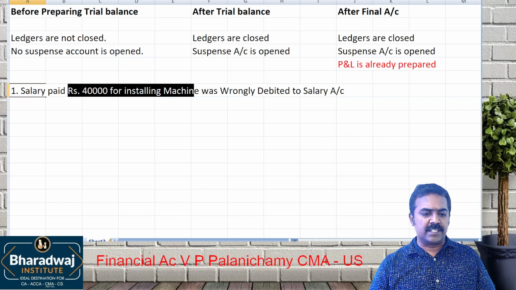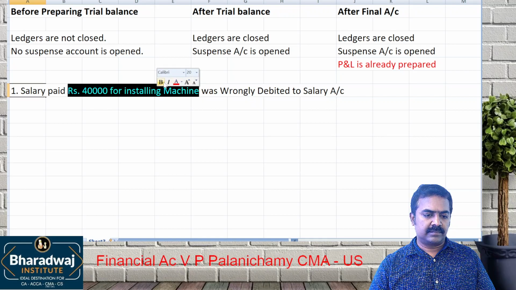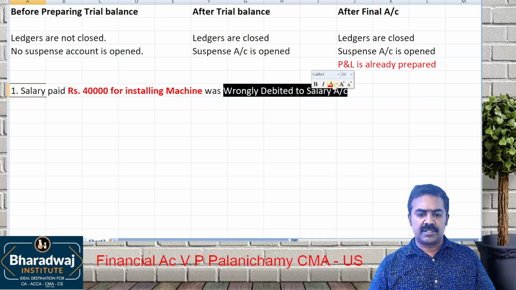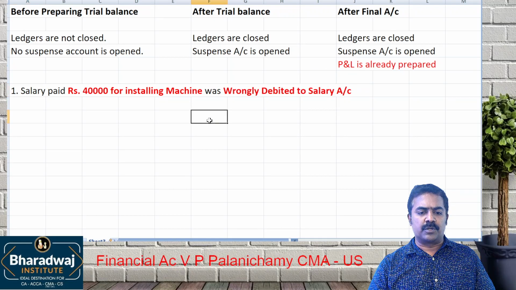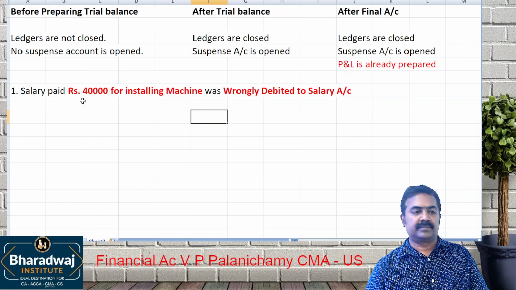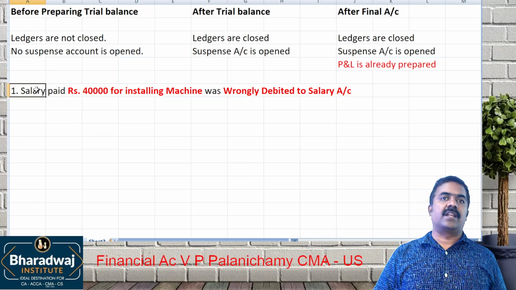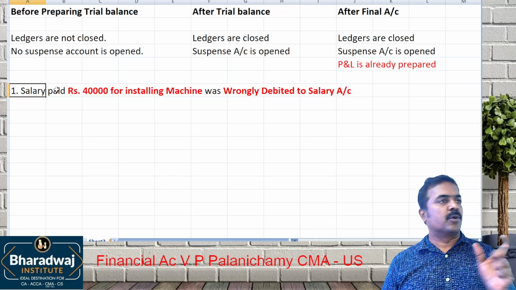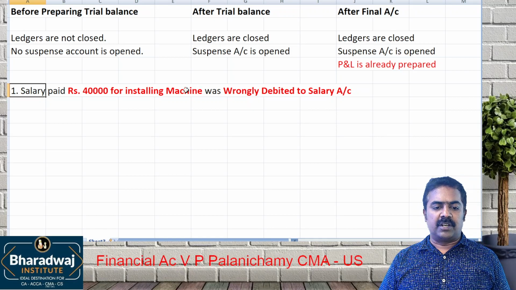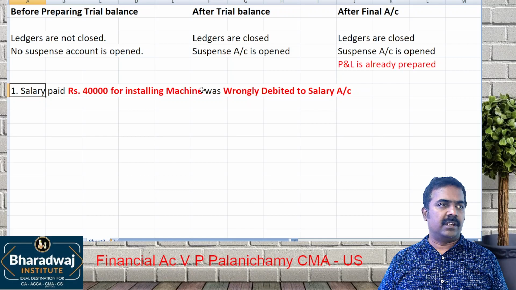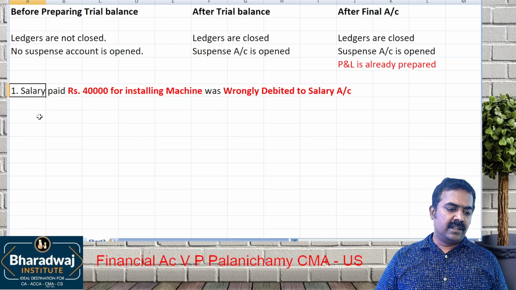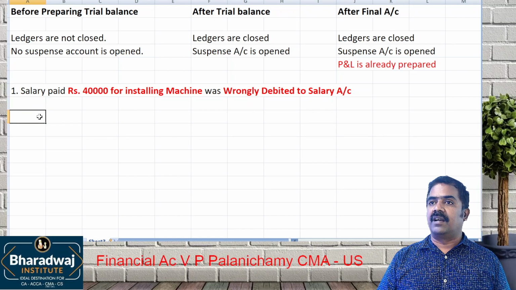Why is this money paid? For installation of a machine. Wrongly debited to which account? Salary account. Which account should have been correctly debited? Is it a capital expenditure or revenue expenditure? Capital expenditure. For capital expenditure, which account should we have debited? Machinery account, but wrongly we debited salary account.